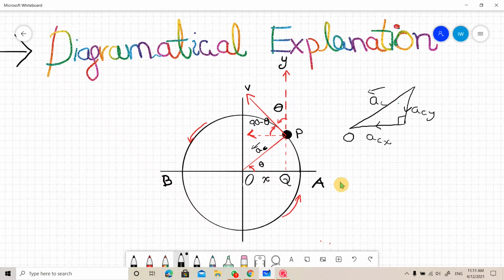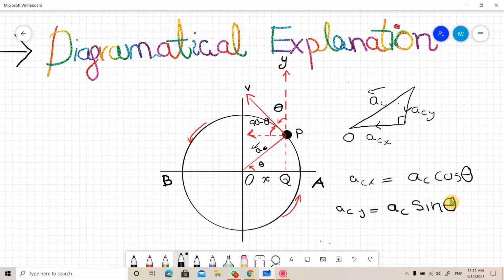Now you know ACX is equal to AC cos theta and ACY is equal to AC sin theta.